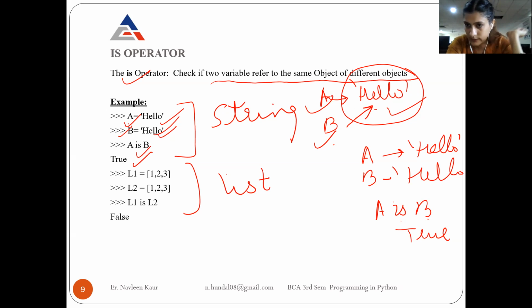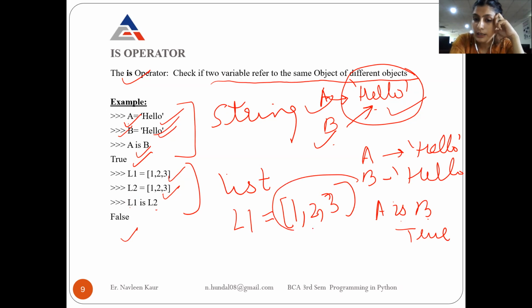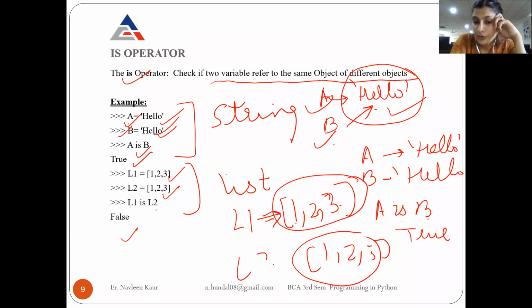However, with the list, the case is different. Suppose I have a list L1 with the values 1, 2, 3 in it, and then I have a list L2 with the same values 1, 2, 3. When I say L1 is L2, it is giving me False. What does it mean? It means L1 has the value 1, 2, 3, so memory is assigned to 1, 2, 3 and L1 is pointing to it. When L2 with the same value comes, a new memory for 1, 2, 3 is assigned. So when it is asked whether L1 is pointing to the same thing as L2, no, they are pointing to different things. That's why it is False.